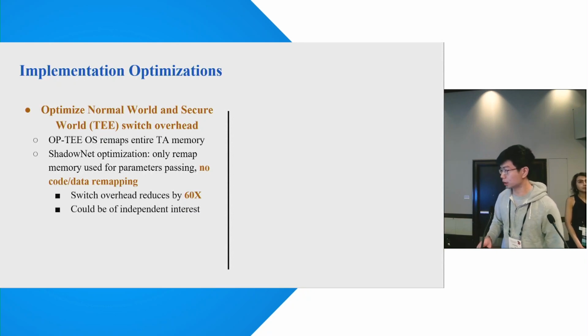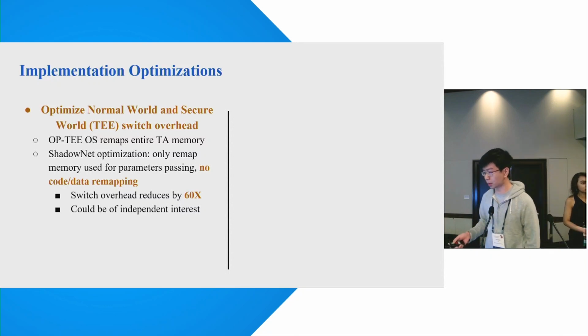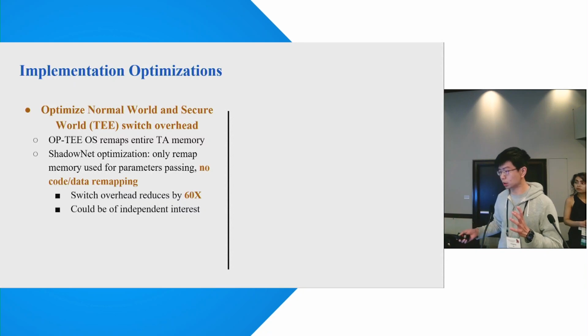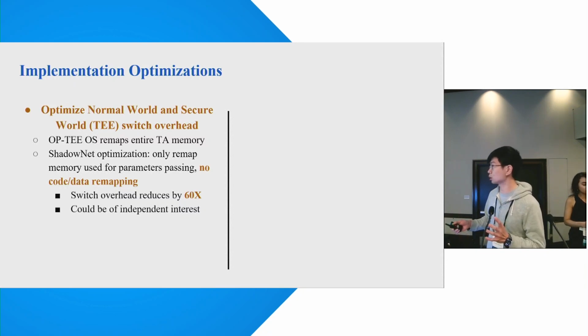for our case. One notable example is that in ShadowNet, the trusted application and the normal application talk to each other constantly, and the trusted application is not designed for such a case. When execution switches between the normal world and secure world, OP-TEE will remap the memories every time, which is unnecessary and costly.